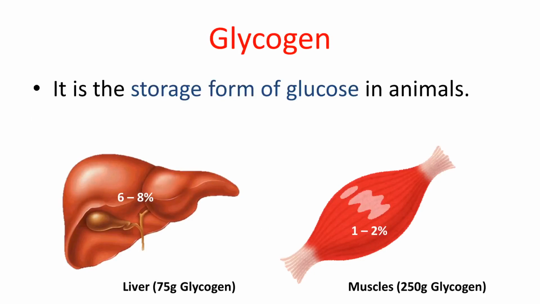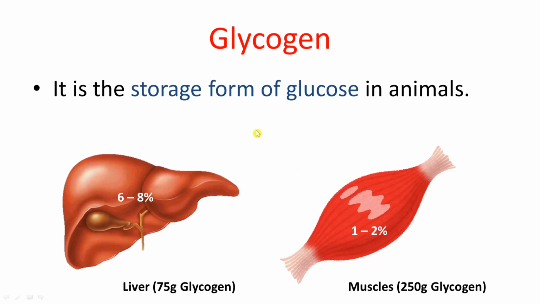Let us first see what this glycogen is. Glycogen is the storage form of glucose in animals. Means the glucose is usually stored in the form of glycogen in animals. It is mostly observed in the liver and the muscles.